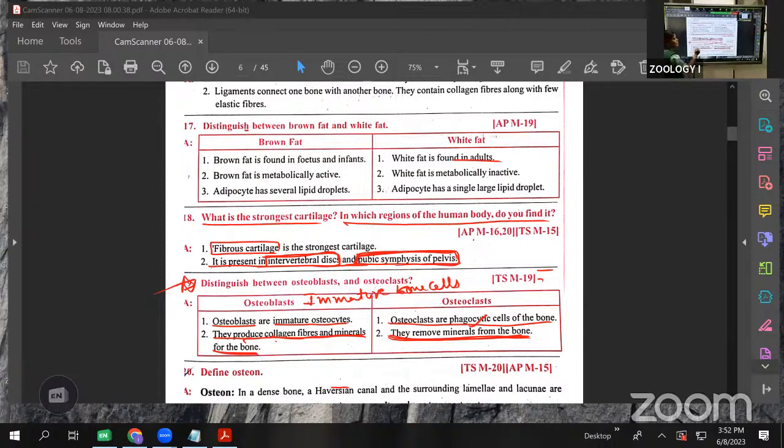Osteoblasts are the immature cells of the osteocytes. Osteoclasts are the phagocytic cells of the bone. Osteoblasts produce the collagen and minerals, and osteoclasts remove the minerals.